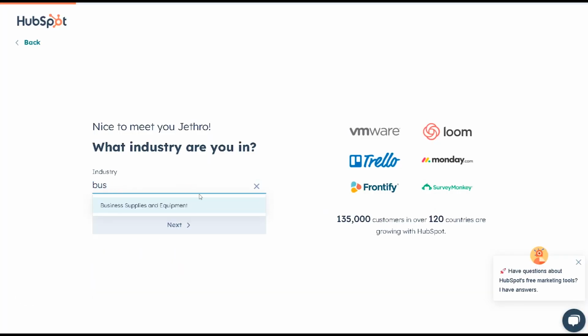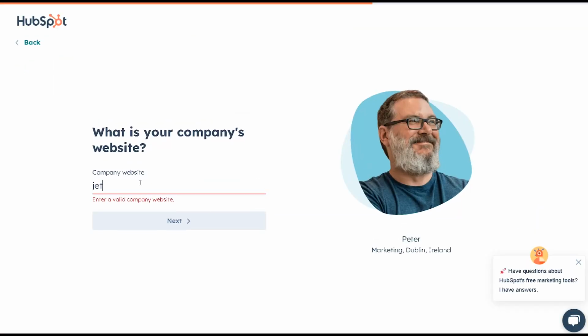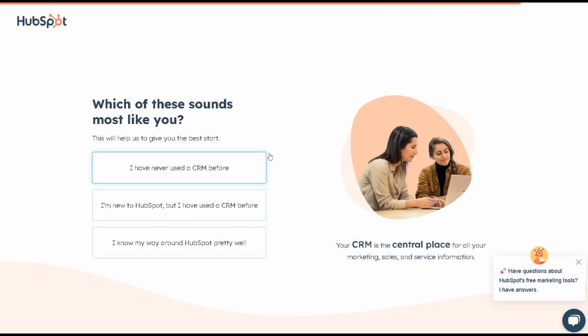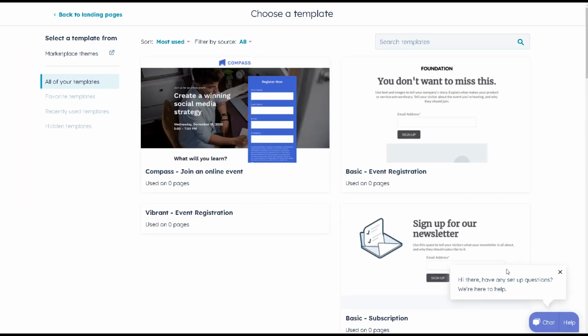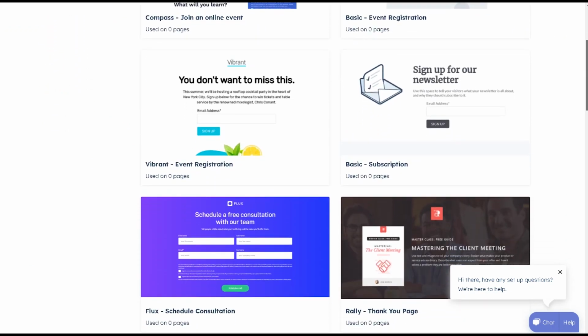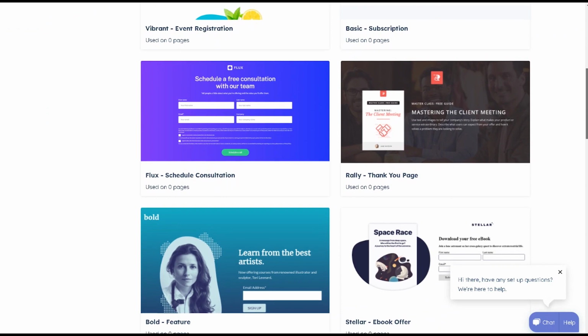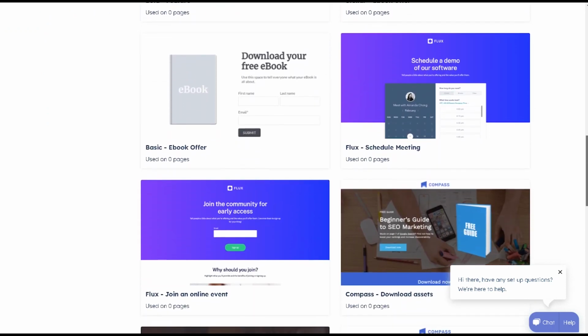You can proceed to logging in to your account in HubSpot because they'll require it, and they'll ask about your company. They'll ask various questions, so it doesn't matter. You just fill it out. After that, you're going to access their page, where we can create a free landing page. So I'm here at the templates. There are a lot of templates that you can choose when it comes to building your landing page, and you can choose anything you want in your format according to your branding, and the colors are always editable.